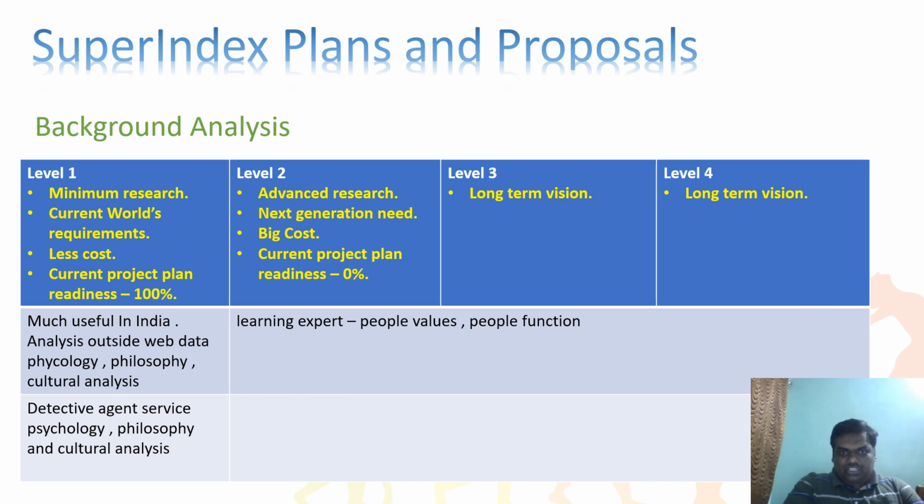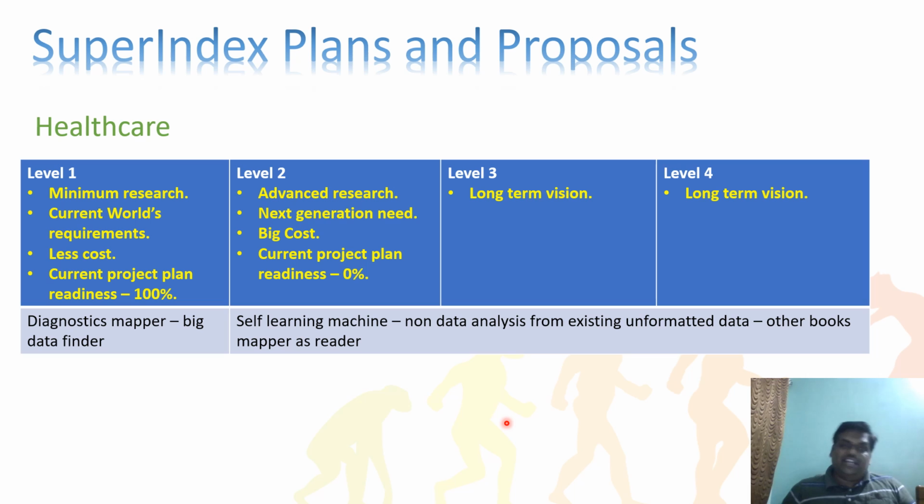Coming to the next one, healthcare. What is the idea about healthcare? From our end, it's a diagnostic mapper, big data finder. See, as I mentioned, 500 years back, how the operations happened. Sorry, how the treatment happened. For example, in India, take an example: there is a word, Siddha. Siddha is one type of medical methodology, right? How they used it 1,000 and 2,000 years back. Whether that can be used now, and what hybrid medicines or treatments we can give. All these analyses are required for healthcare.